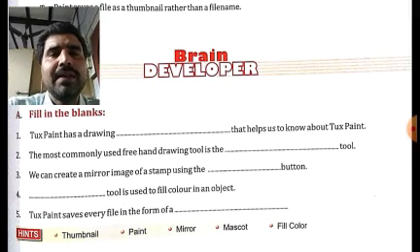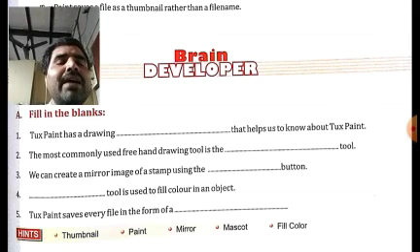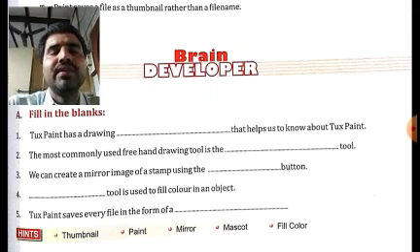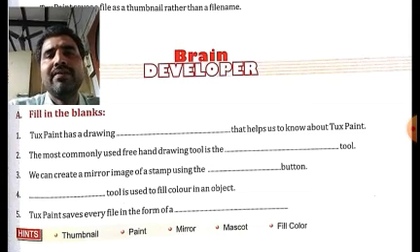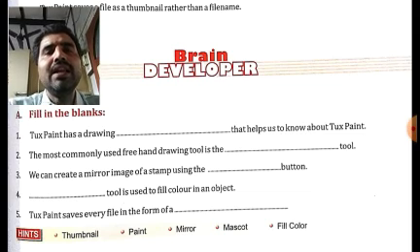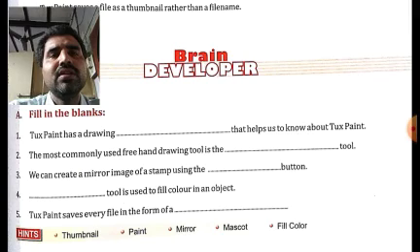See, first of all, fill in the blanks. Tux Paint has a drawing dash that helps us to know about Tux Paint. What is the correct option? It is the mascot. It is a naughty penguin. All of us know the naughty penguin is the mascot of Tux Paint. What does it do? It helps us to know about Tux Paint. Whenever we are performing any operation, it will help us. It will tell us about the purpose of any tool which we are going to use. Okay. In this way, it is helping us to know about the features and tools of Tux Paint.